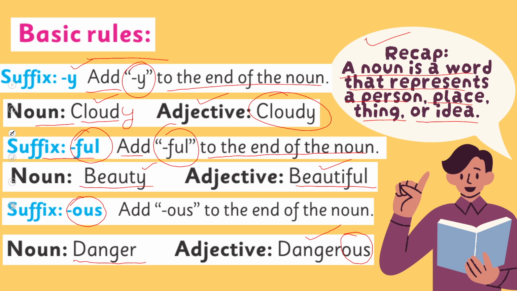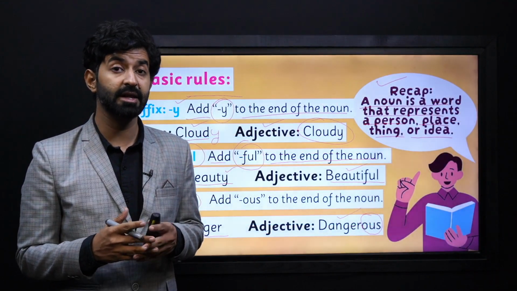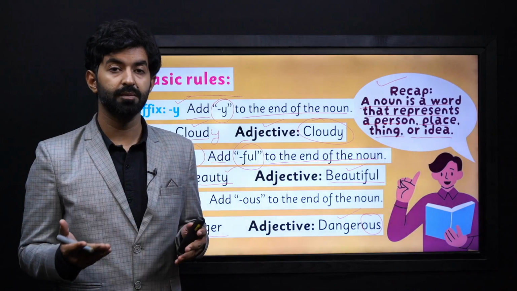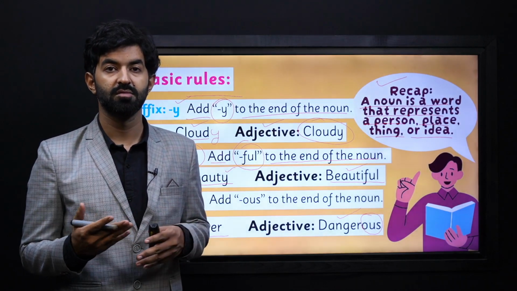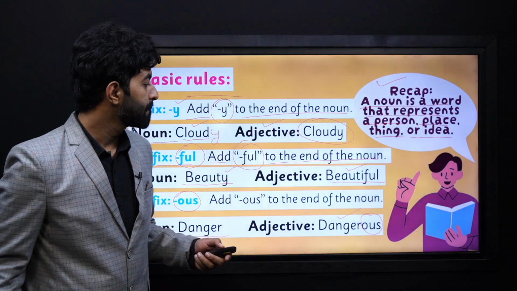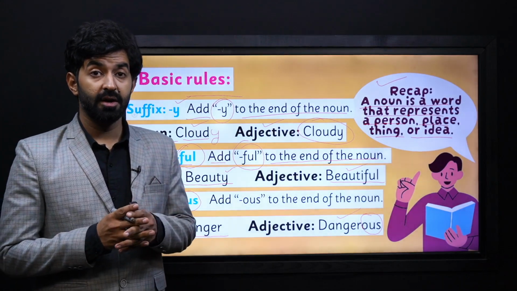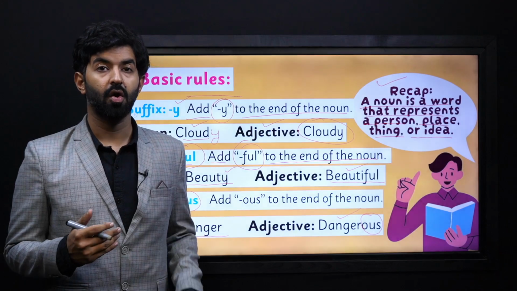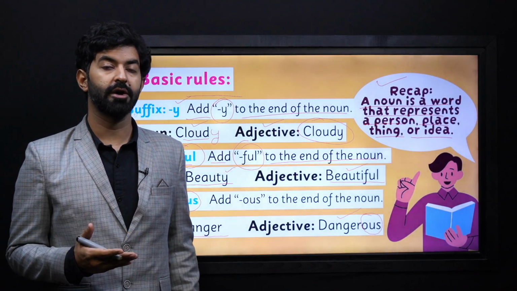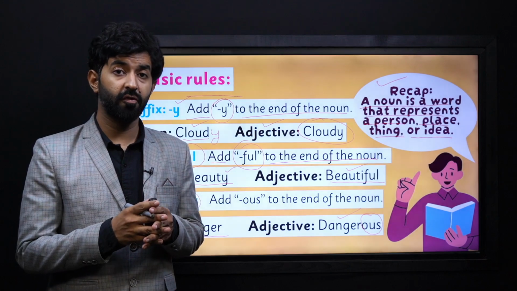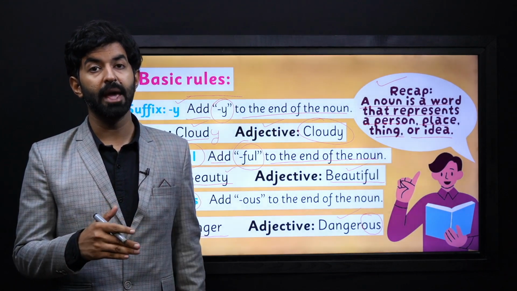It's telling us the intensity of something, dangerous, not dangerous, etc. So there are suffixes like y, ful, ous, so that we can form adjectives from nouns.